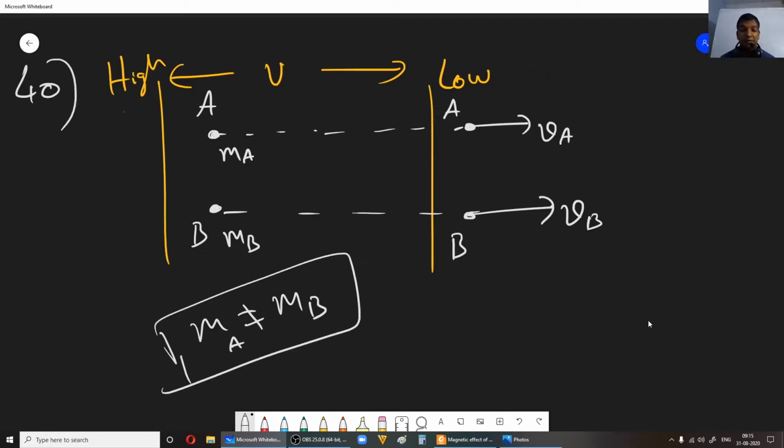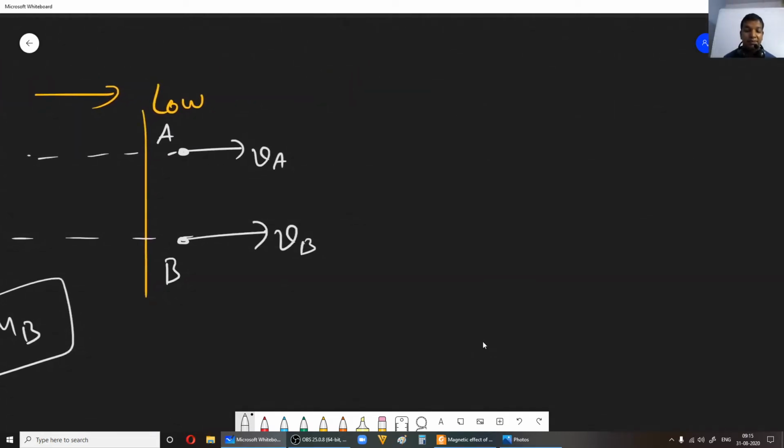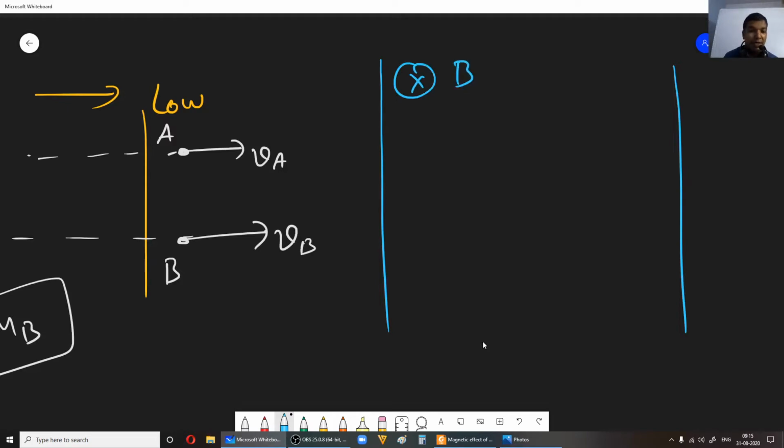Okay, so keep this in mind. All right, now these two particles enter a region of uniform magnetic field. Okay, so this is the region of uniform magnetic field B, let us say. Now if I say V cross B, let me take B this way so I can apply the right hand rule. All right, so B is actually towards you. Then when particle A comes here, it will take up a curved path this way.